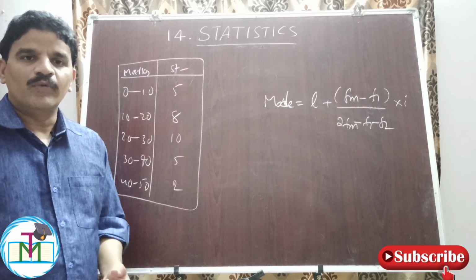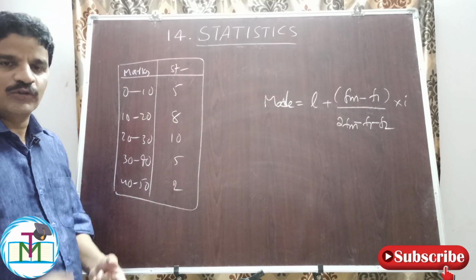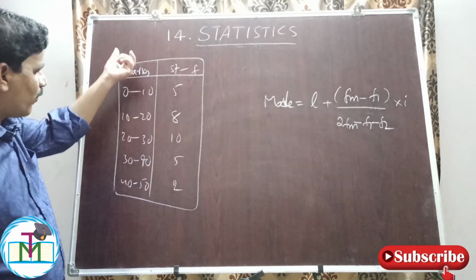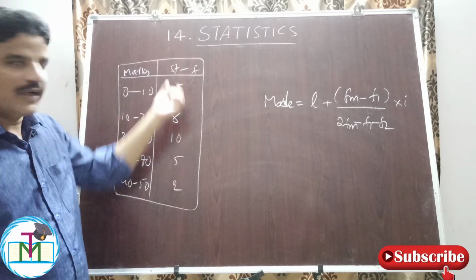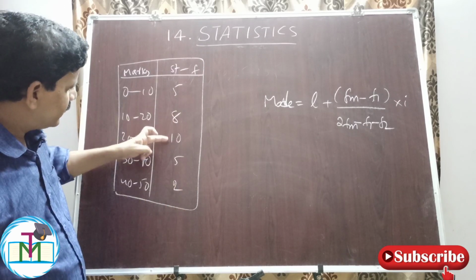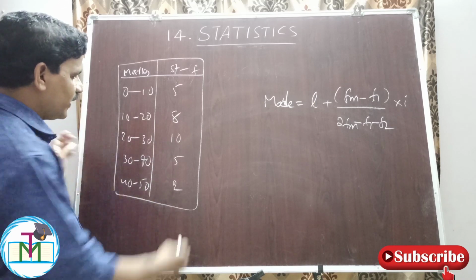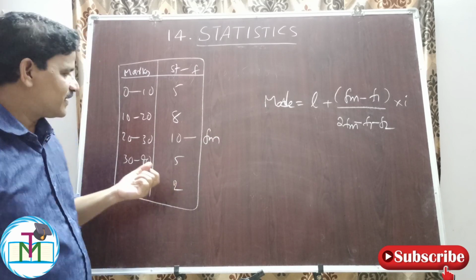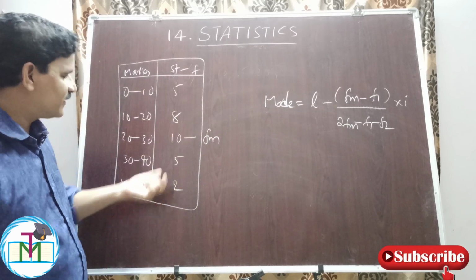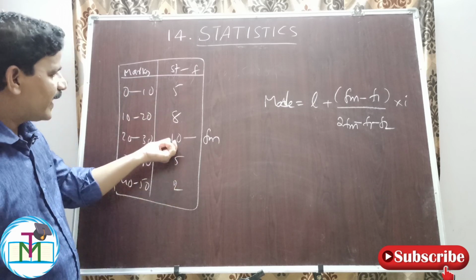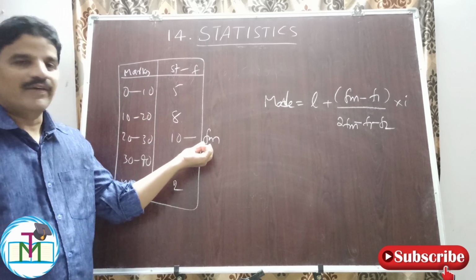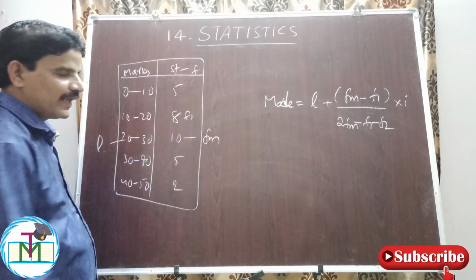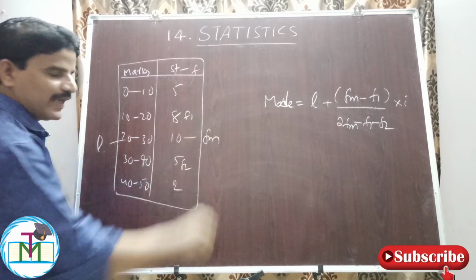Let us see how to find mode of the class interval data, means grouped data. Here you can see class intervals. Here you can see frequency f. So here marks. Here the frequencies are 5, 8, 10, 5 and what, 2. We have to take the maximum frequency as fm. This is modal frequency. So here if you look at all these frequencies, 10 is the highest value. Take it as fm, means modal frequency. This is lower limit of the modal class. So this preceding one is taken as f1 and this should be taken as what?